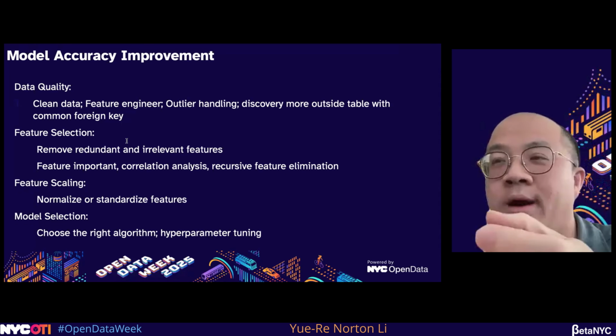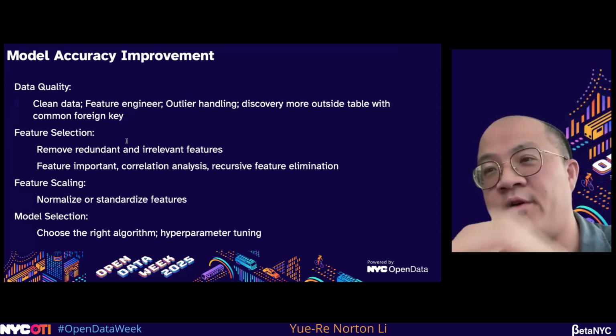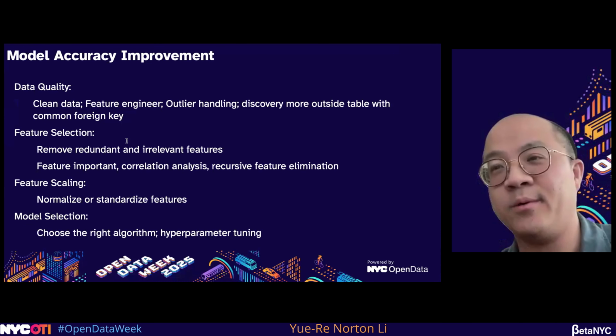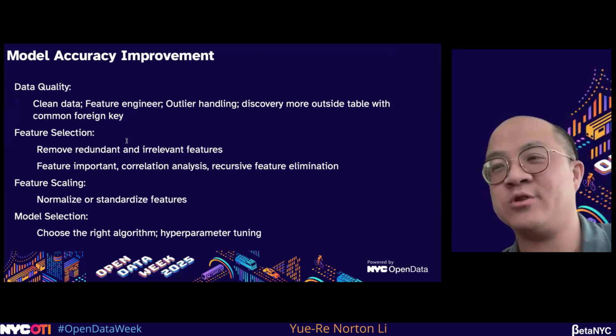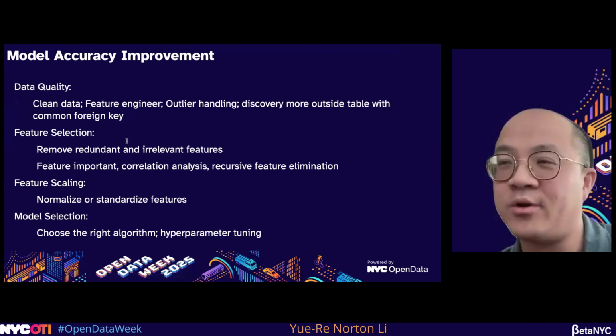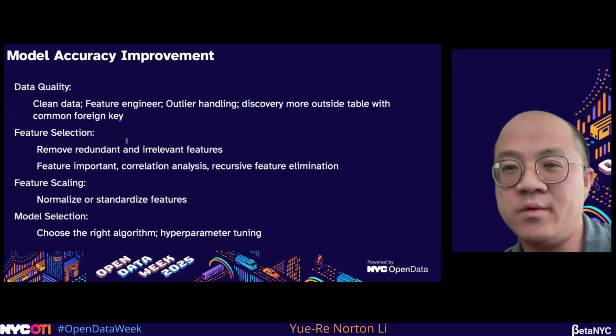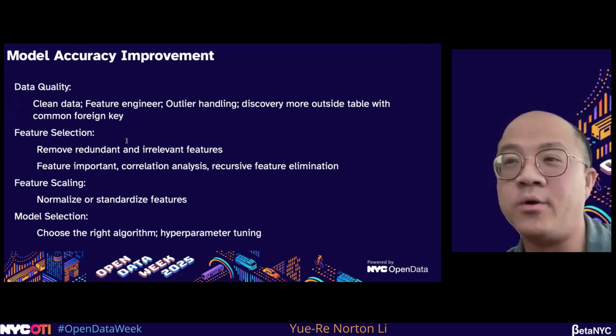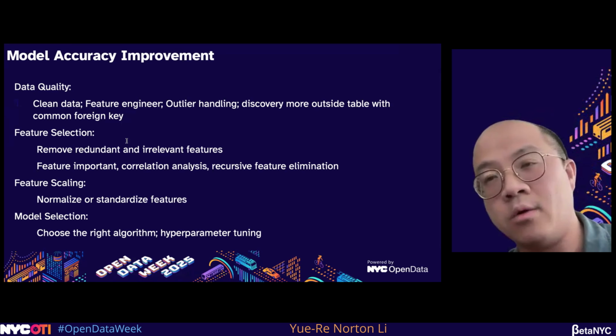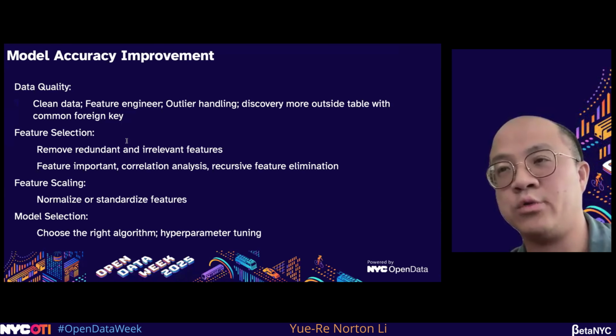Make sure you normalize or standardize your features before you feed them into the model. And also the thing people change most easily is selecting a better model. Usually when we do machine learning model selection, we take 3 to 4 models to run, and then also do tuning as well.